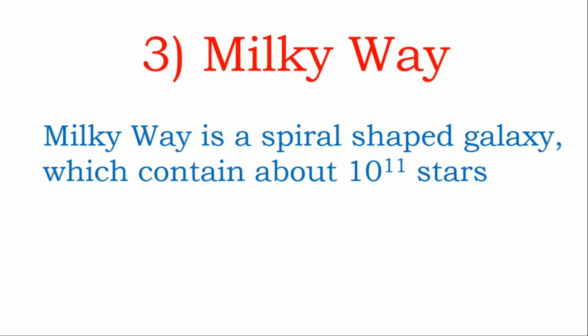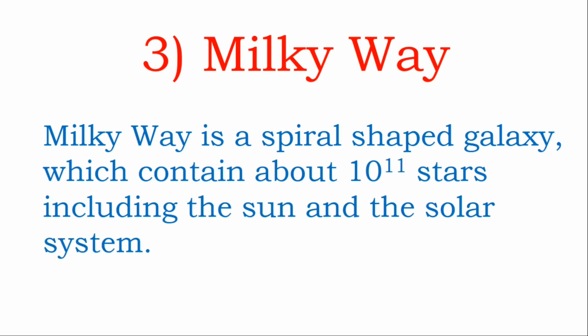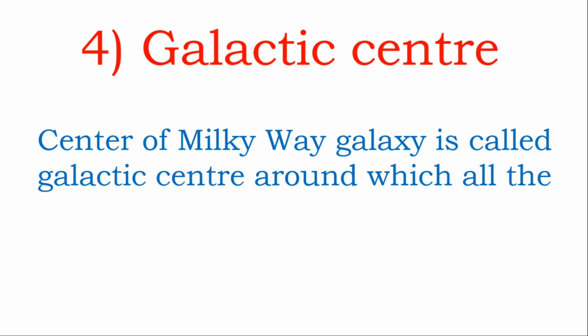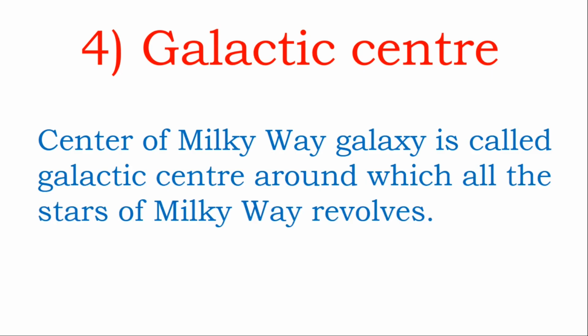Okay, next. Milky Way. What is it? Milky Way is a spiral-shaped galaxy which contains about 10 to the power 11 stars, including the Sun and the solar system. It means this is our galaxy which contains the Sun, and besides the Sun there are 10 to the power 11 stars. Its shape is spiral. We have to remember all these. Next. Galactic Center. The center of the Milky Way galaxy is called Galactic Center, around which all the stars of Milky Way revolve. It means the Sun also revolves around the Galactic Center.